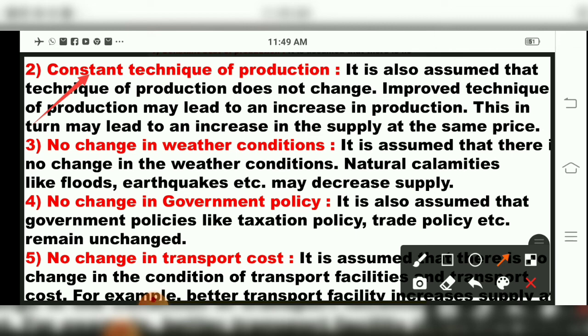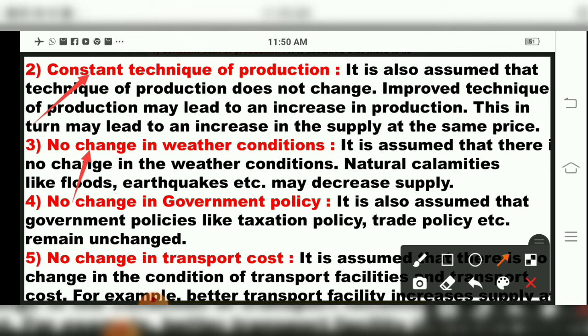Then the third one is no change in weather conditions. It is assumed that there is no change in weather conditions; natural calamities like floods, earthquakes, etc. may decrease supply. So techniques of production should be constant, weather conditions should be constant.